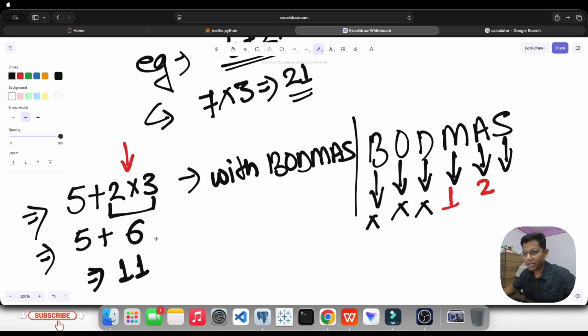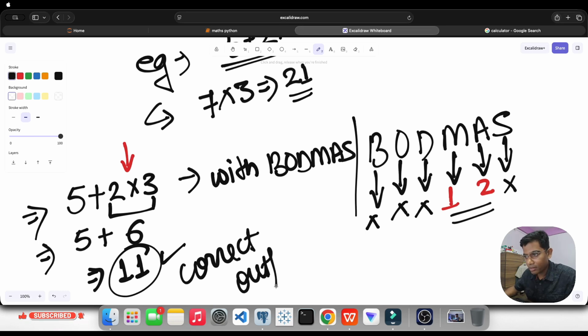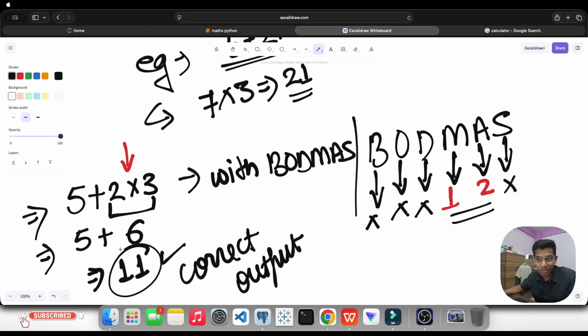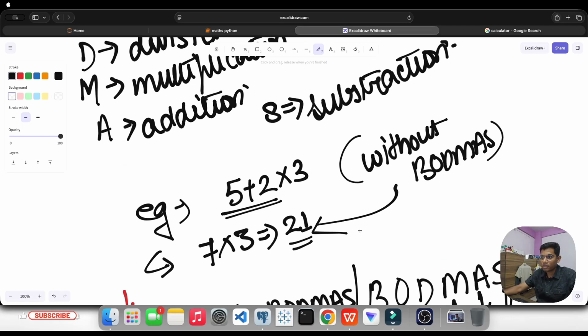Then let's complete this. Is there any subtraction here? No, we have got the output. So no subtraction. This is how we have received the correct output, right? And you can see in the calculator as well, this is actually the correct answer, 11, and this is how we received it with BODMAS rules and regulations. If we do not follow these BODMAS rules, this kind of incorrect answer will be there in the output.